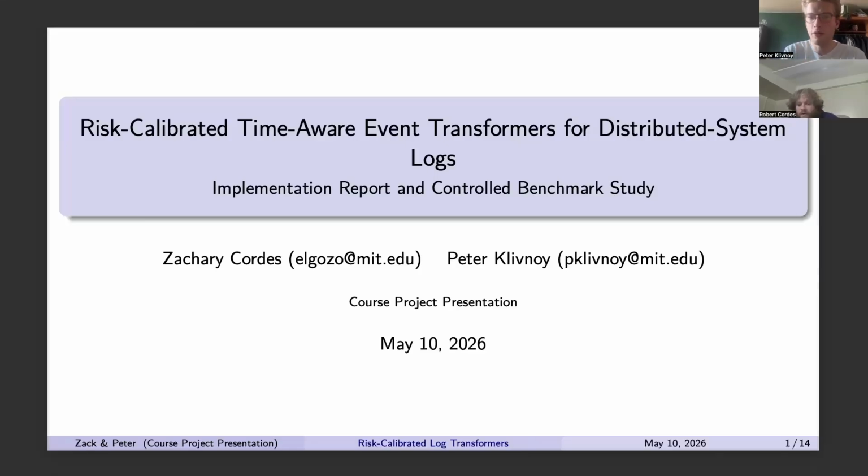So, hi, today we're presenting our course project, which is called Risk-Calibrated Time-Aware Transformers for Distributed System Logs. The big picture is that we wanted to move beyond just predicting the next log event and instead build a system that can help quantify uncertainty in a way that is useful for operations.